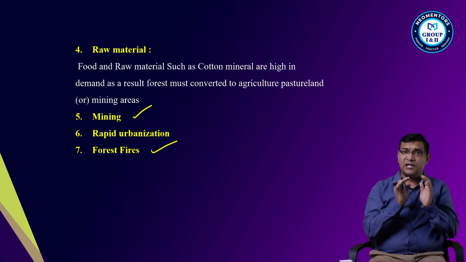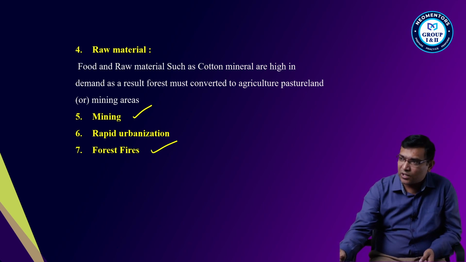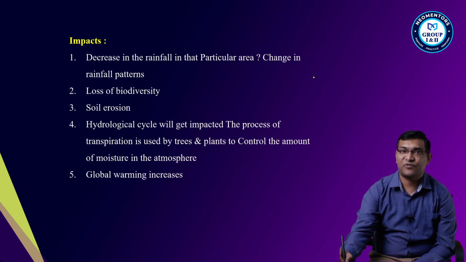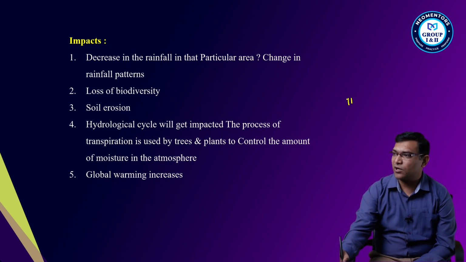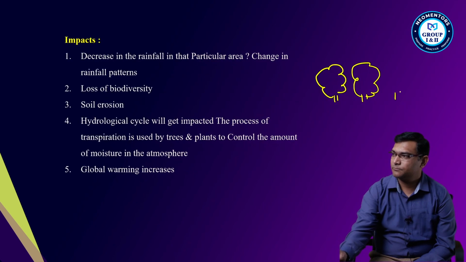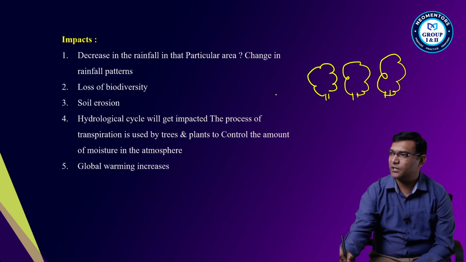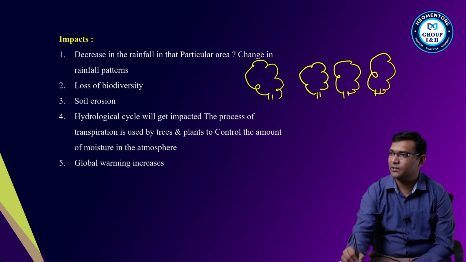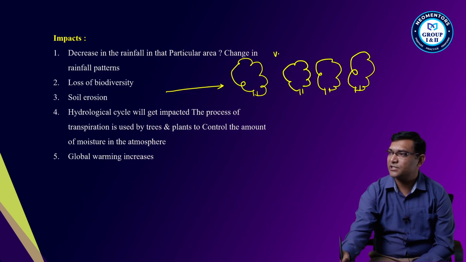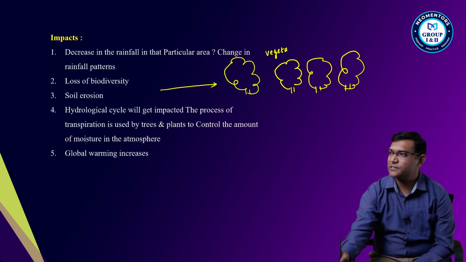These are the causes of deforestation. Now, if you clear the forest, what are the impacts you see? First, if you clear the forest in a particular area, what will happen? Can I say the vegetation in that particular area decreases?